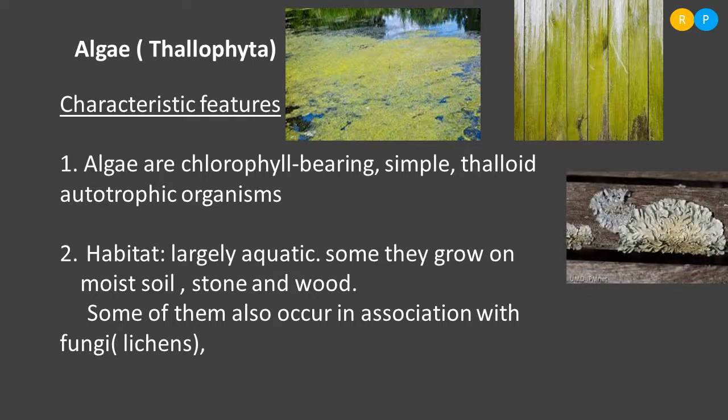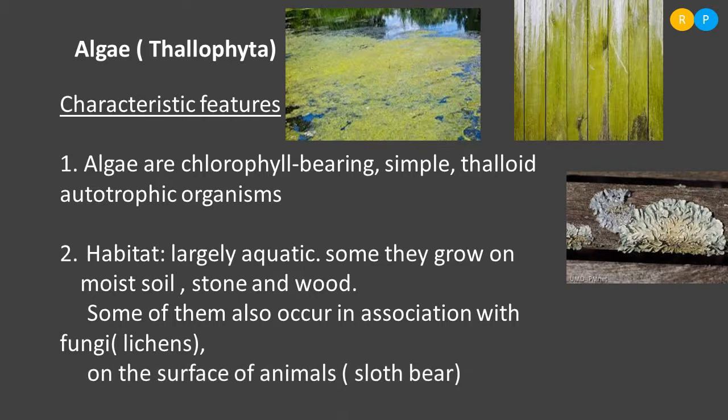So this is for the lichen growth on the wood. So this lichen is actually formed by what? Two different organisms. One is algae and another one is fungi. So some of the species of algae are mutually associated with fungi also. And some of the algae can also be found on the surface of animals.